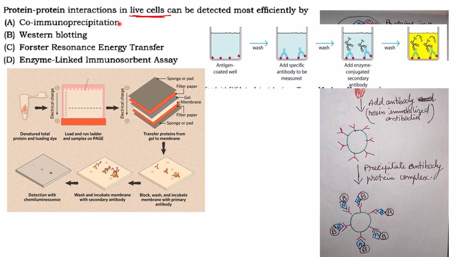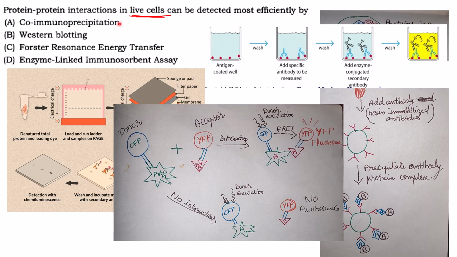Now the final one is FRET, for Förster resonance energy transfer. It is for protein-protein interaction in live cells. How does it work? FRET tells that fluorescence energy can be transferred between two fluorescent molecules when they are very close to each other.